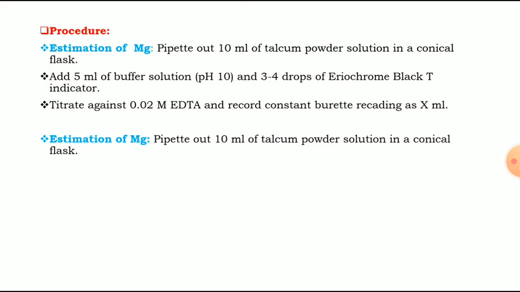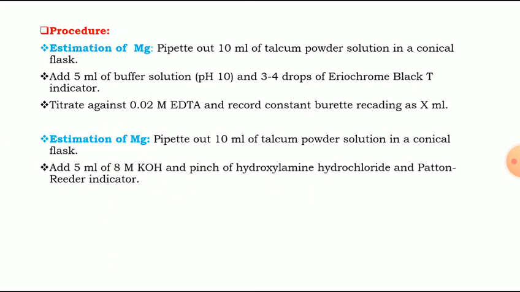Now we will see estimation of magnesium. For that, again we have to pipette out 10 ml of the same talcum powder solution in a conical flask. Then add 5 ml of 8 molar KOH. See, instead of buffer solution here we are going to add 5 ml of 8 molar KOH and a pinch of hydroxylamine hydrochloride and patton and reader indicator.